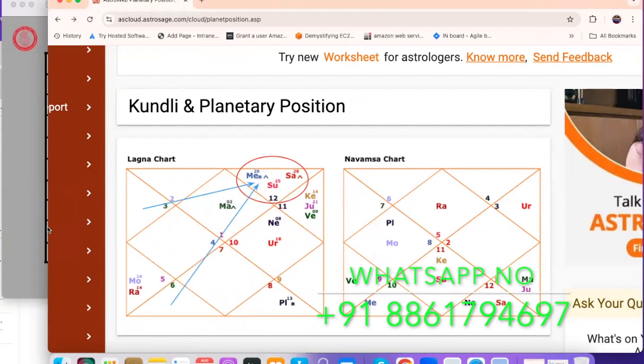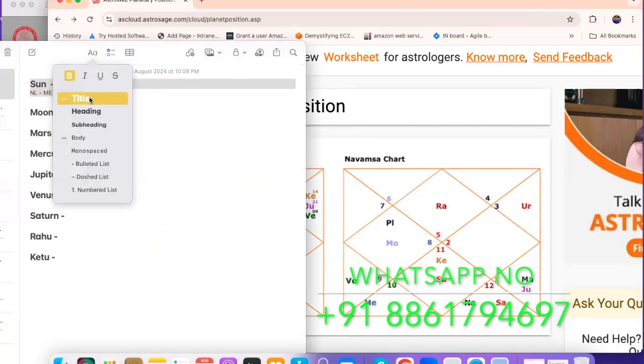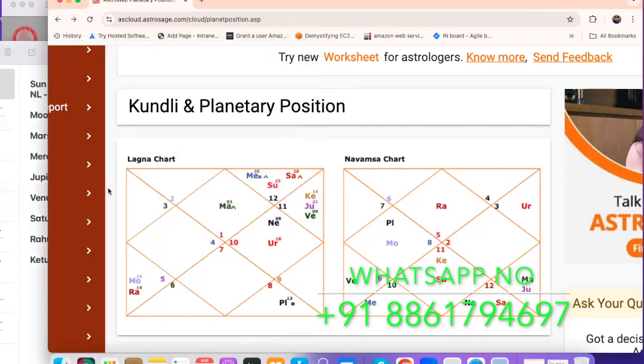So what you can write here in the notes, since the nakshatra lord is Mercury, write it as ME, Mercury. So Mercury is sitting in the 12th house, ruling the 3rd house and 6th house. Like this, you can give it. You can zoom in if you can't see the screen properly.